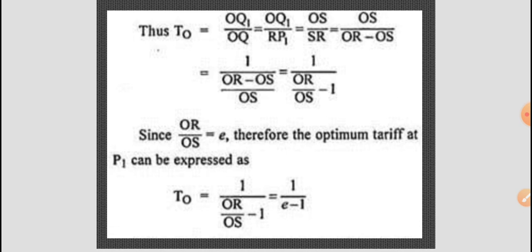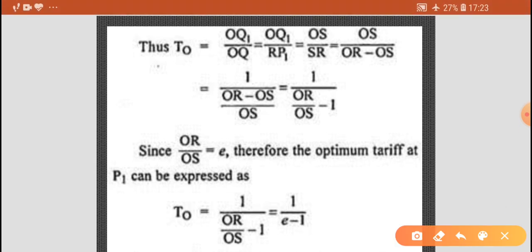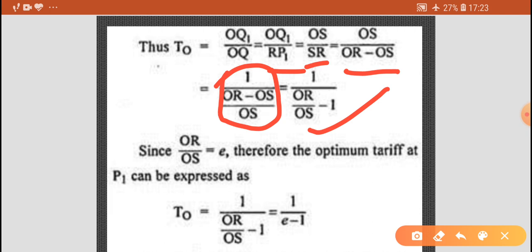This equals OS upon SR, which equals OS upon OR minus OS, which equals 1 upon OR upon OS minus 1.